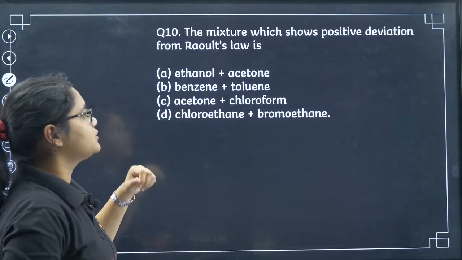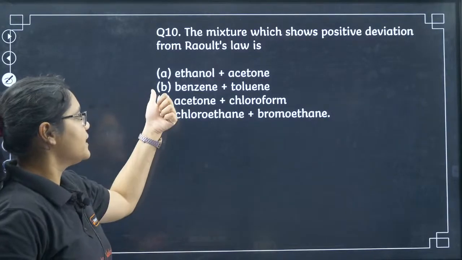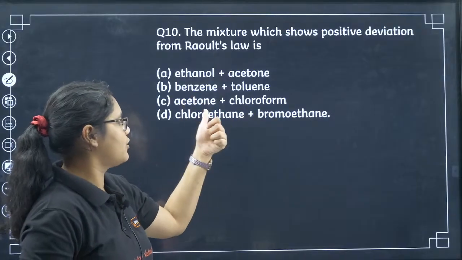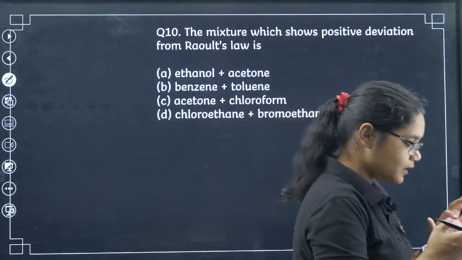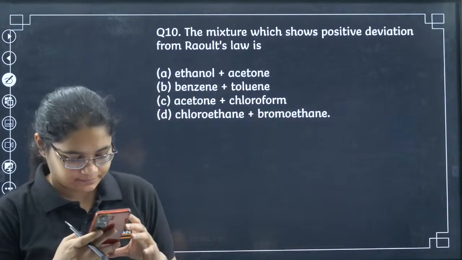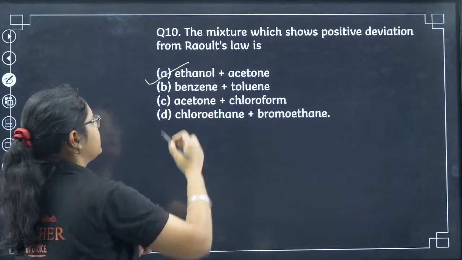The mixture which shows positive deviation from Raoult's law, very good question. Ethanol plus acetone, benzene plus toluene, acetone plus chloroform, chloroethane plus bromoethane. Positive deviation, how will we get it? I am getting answers. 10 is A, yes, absolutely correct.